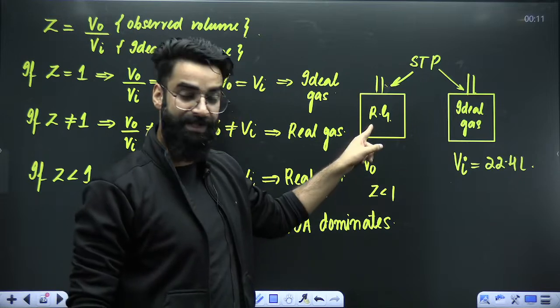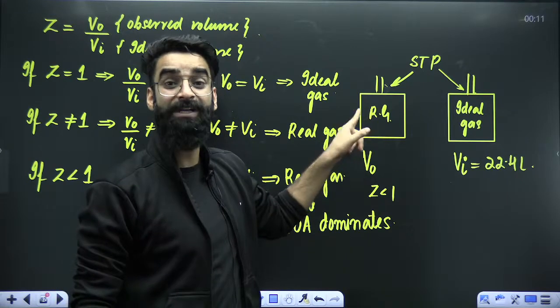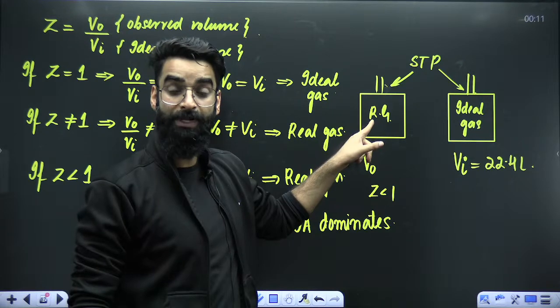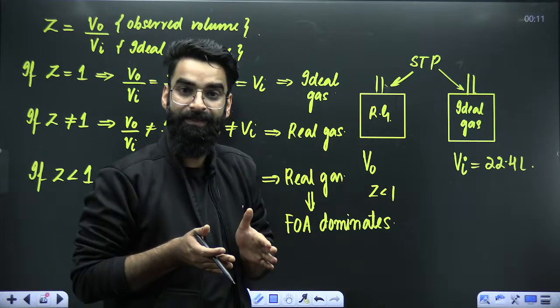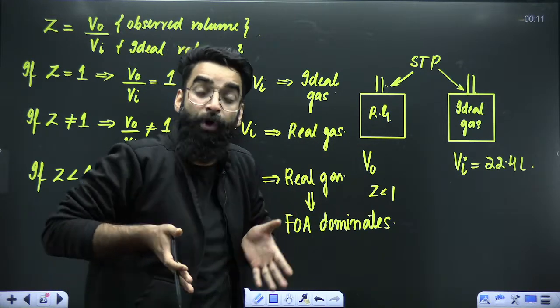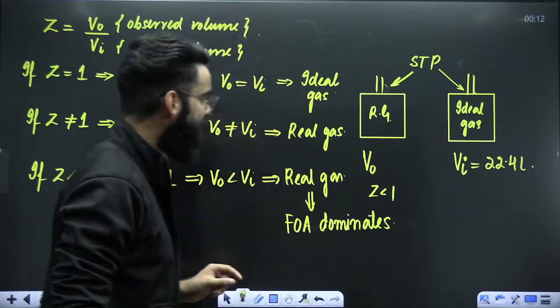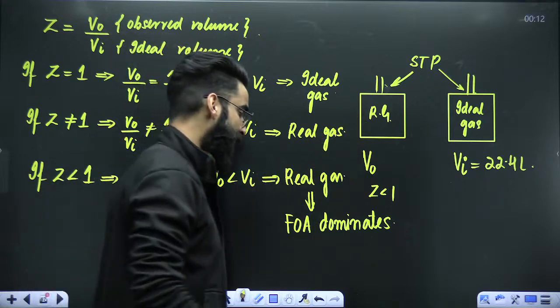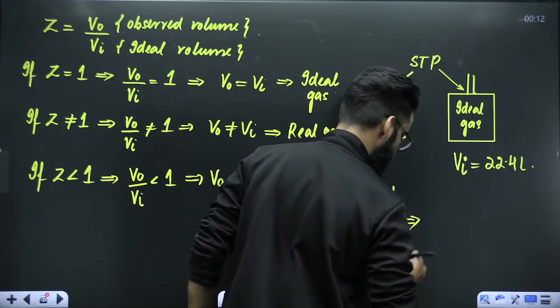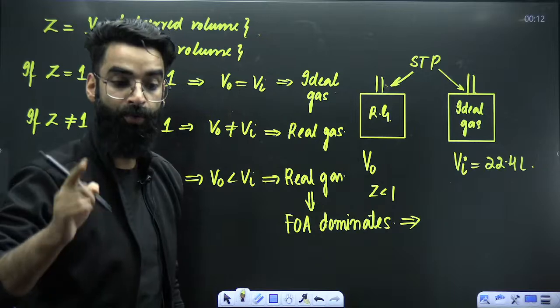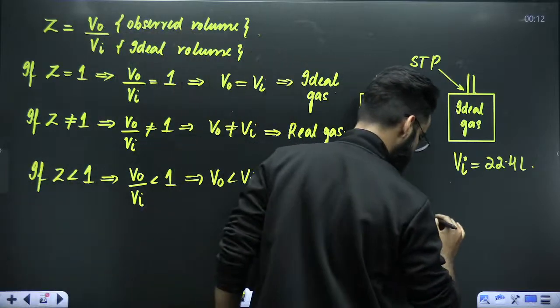This particular gas, whose molecules have the tendency to come closer. That gas whose molecules would want to come closer can be compressed more. So do remember that a real gas whose Z value is less than 1 can be compressed more than an ideal gas.